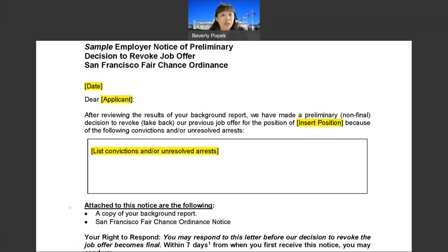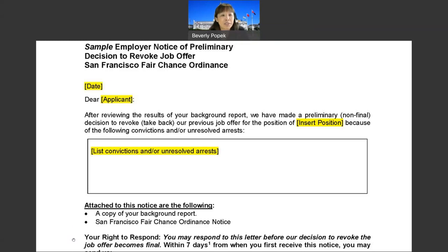Attached to this preliminary decision to revoke the job offer, you need to have some other items such as a copy of the background report. Now you're thinking that the background report company that you hired offers a copy and things like that, but you must attach a copy of the background report with this notice. And lastly, you need to attach the San Francisco Fair Chance Ordinance notice so that the applicant knows their rights.